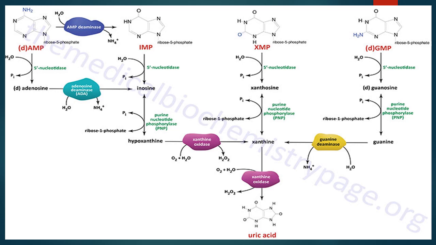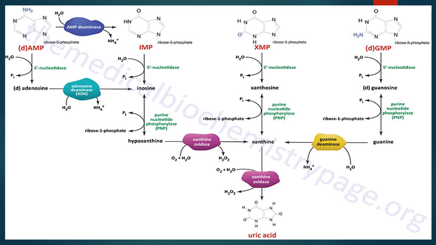The nucleotide monophosphates like AMP, IMP and GMP. AMP is adenosine monophosphate, IMP inosine monophosphate, xanthine monophosphate and guanosine monophosphate are converted to their respective nucleoside form adenosine, inosine, guanosine and xanthosine by the action of nucleotidase enzyme.